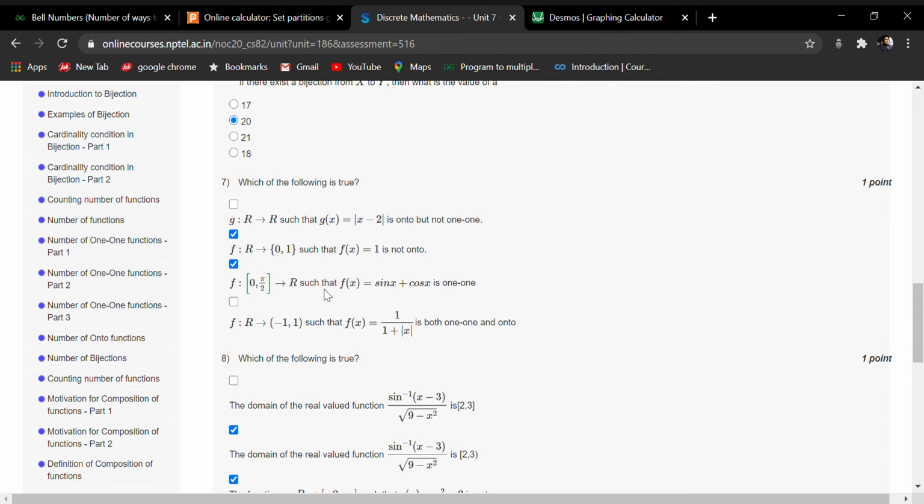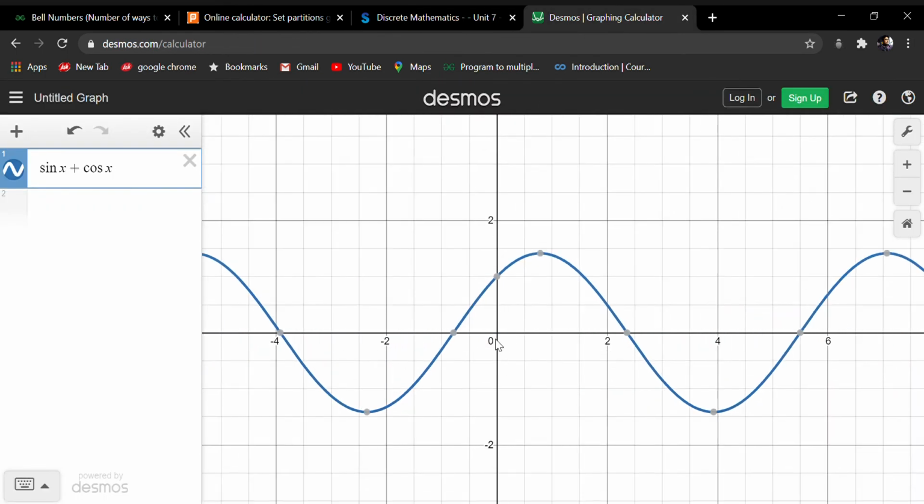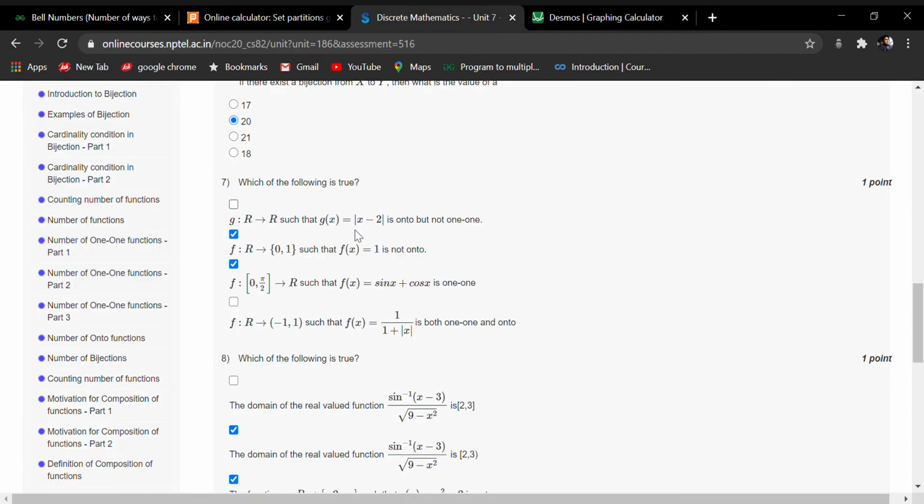I have a correction here, because earlier I didn't see the range. In 0 to pi by 2, if you draw a line horizontally, you will get only one cut. So I think this is the right answer. This is true.